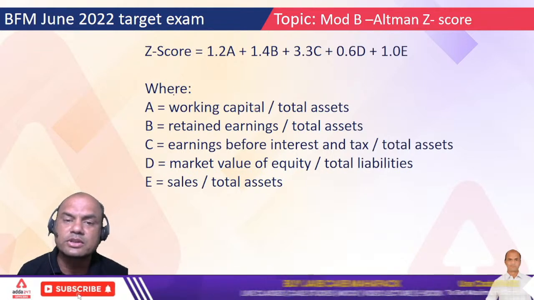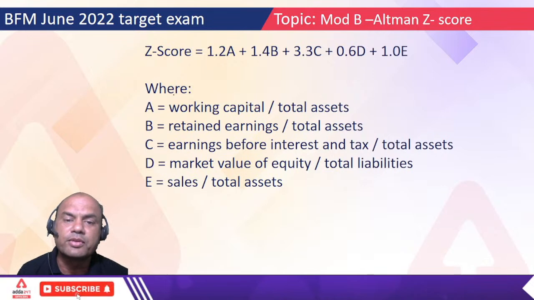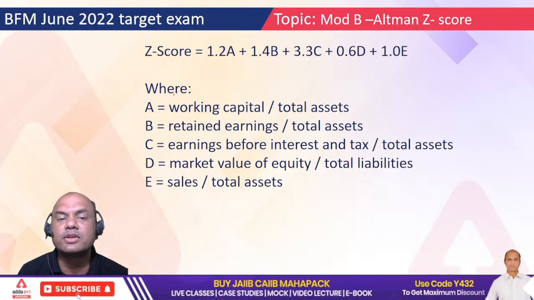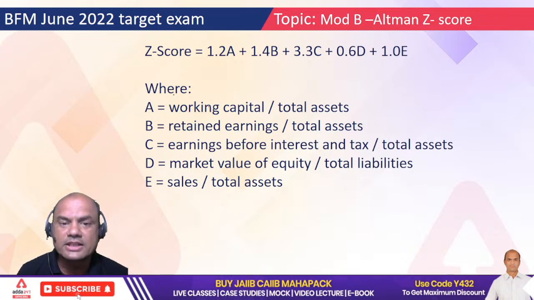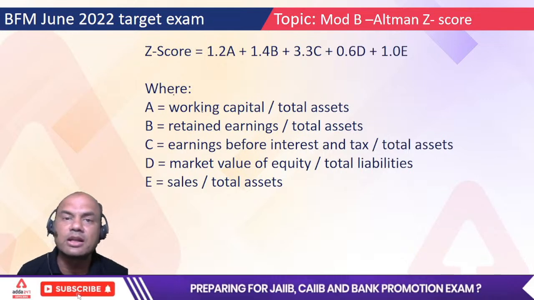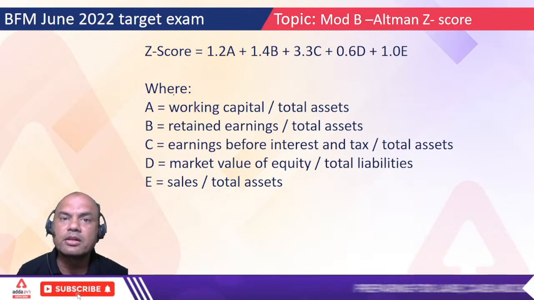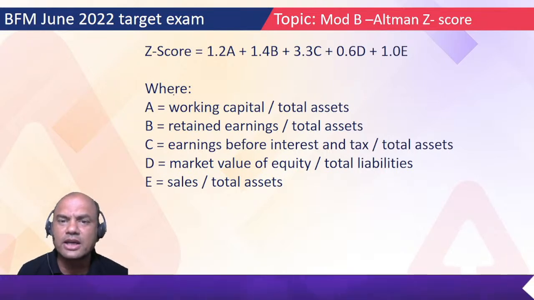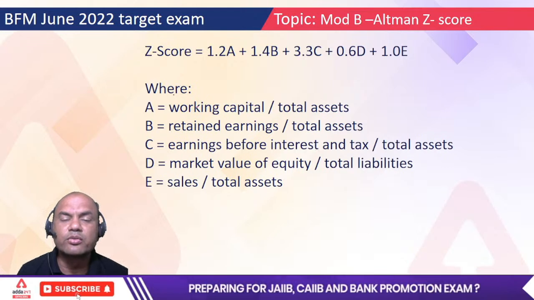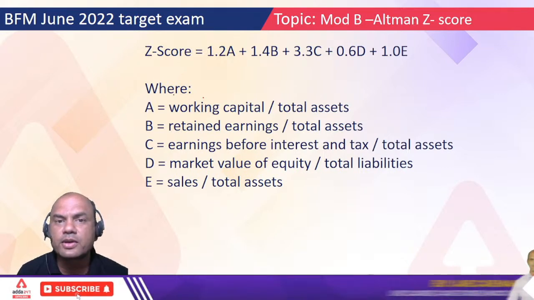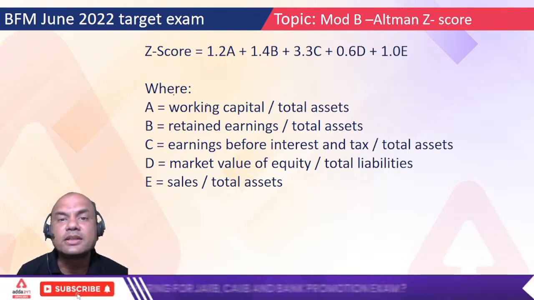Everyone is typing. Why am I getting only 15 answers over here? Everyone should type fast. Working capital equals current assets minus current liabilities. That is net working capital. What is gross working capital? Can anyone tell me? Type gross working capital. Everyone, fast, fast, fast. I want fast answers. I don't want your time to be wasted because you have to go to the bank, isn't it? So what is the gross working capital? Total current assets.